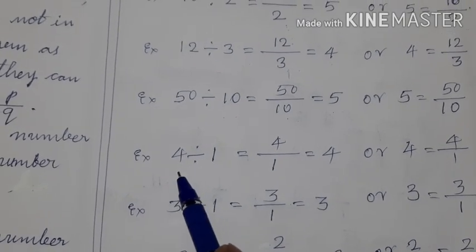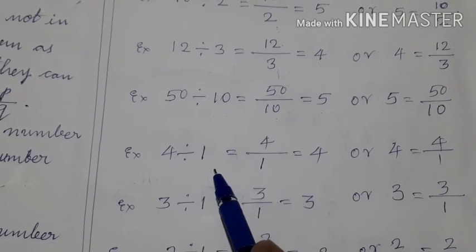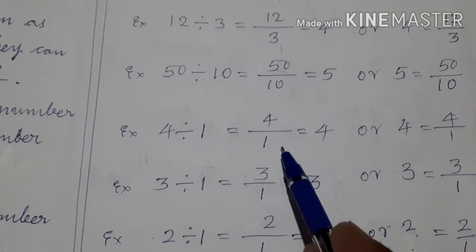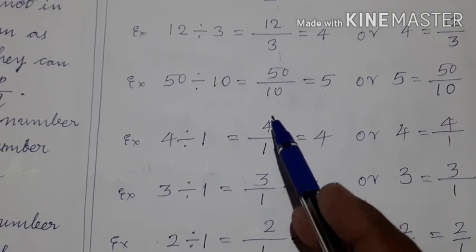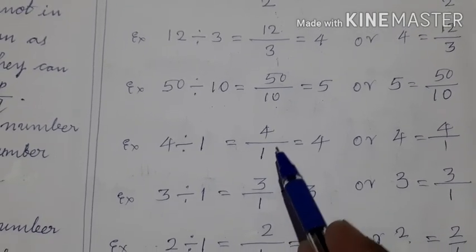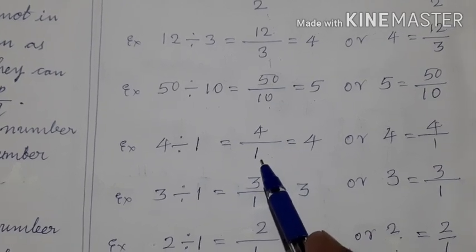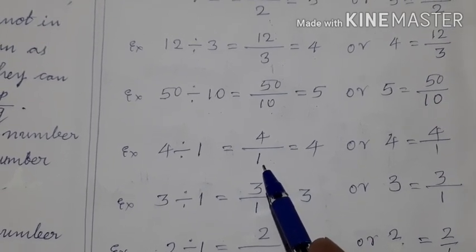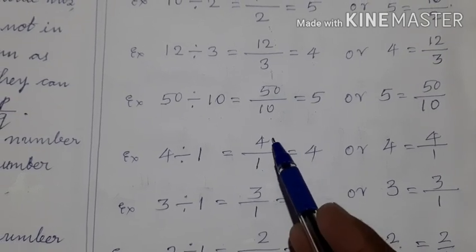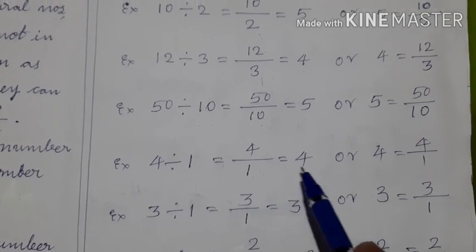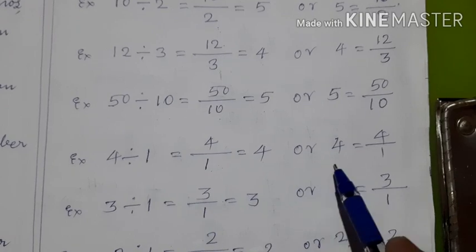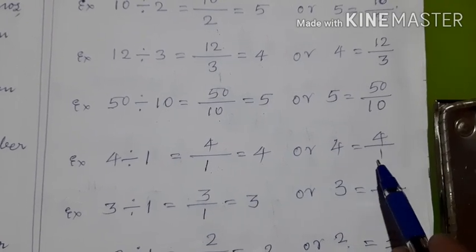Similarly, 4 divided by 1 can be written as 4 upon 1. 4 upon 1 means what? There are 4 rupees and it should be given to one person. Then that one person will get how much? 4 only. Therefore, 4 upon 1 is equal to 4 or 4 is equal to 4 upon 1.